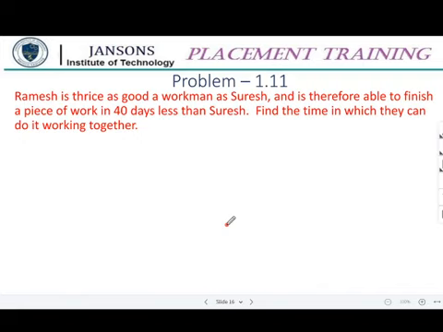So the efficiency of Ramesh is 3 times the efficiency of Suresh. Right? He is able to finish a piece of work in 40 days less than Suresh. Now no alone time is given. The relationship between the alone times is given. Find the time in which they can do it working together. Any clue? How can we work on it?